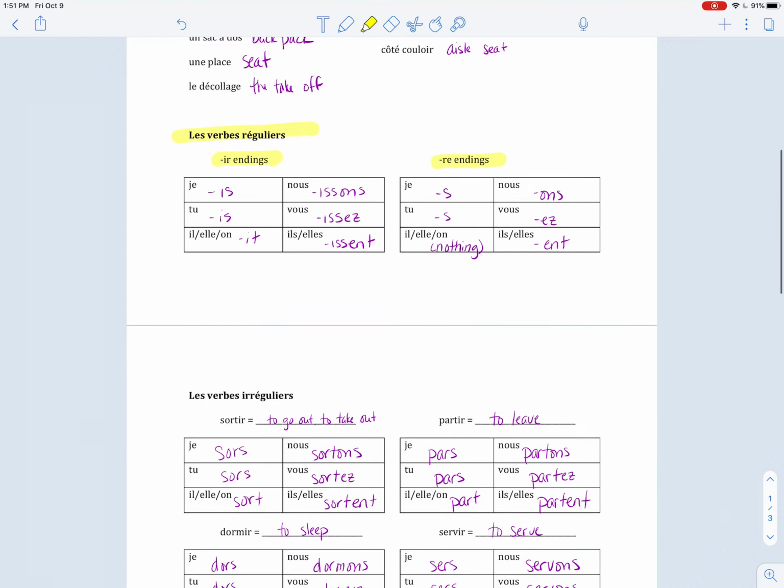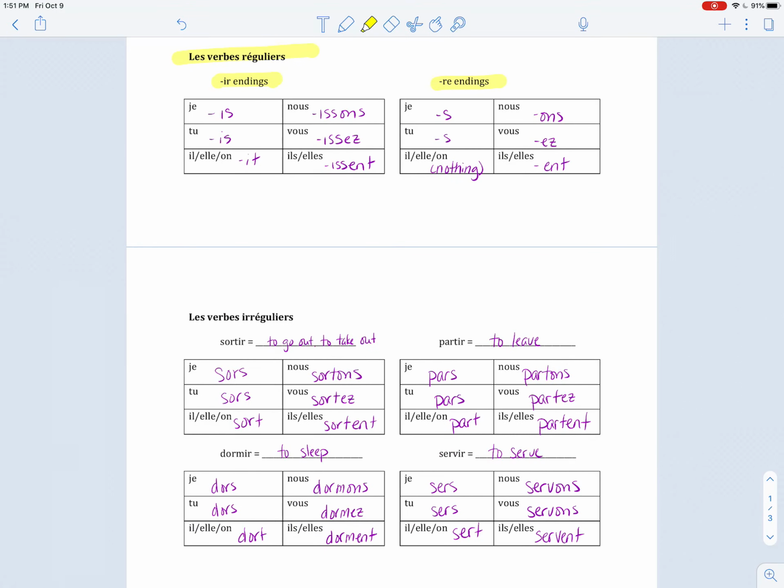You did a good job with those, but where the problem happened for a lot of students is we had les verbes irréguliers. Sortir, partir, dormir, servir. These are irregular verbs. You cannot apply the IR endings to them. You need to use the irregular conjugations that you have here in the notes for these verbs instead.